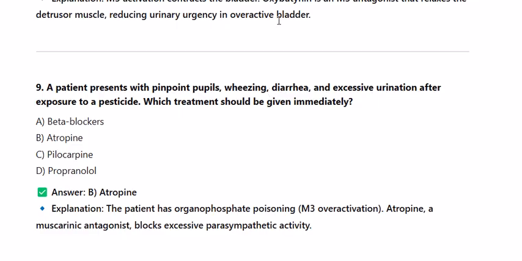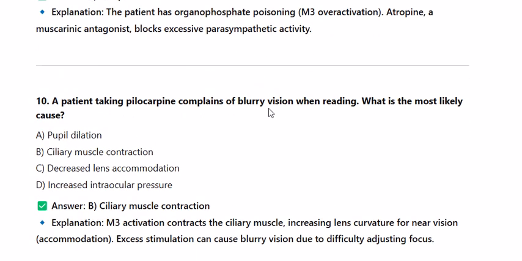10. A patient taking pilocarpine complains of blurry vision when reading. What is the most likely cause? A. Pupil dilation. B. Ciliary muscle contraction. C. Decreased lens accommodation. D. Increased intraocular pressure. Answer B. Ciliary muscle contraction. Explanation. M3 activation contracts the ciliary muscle, increasing lens curvature for near vision accommodation. Excess stimulation can cause blurry vision due to difficulty adjusting focus.